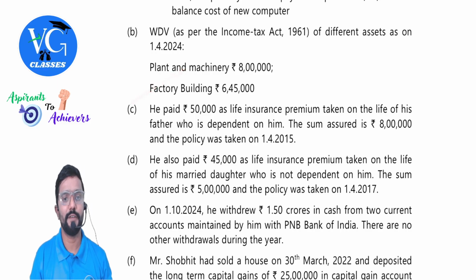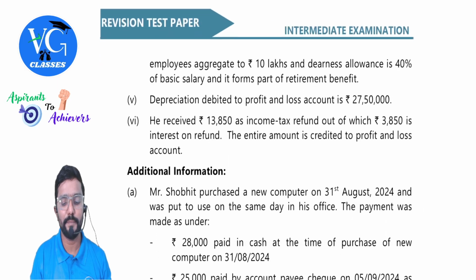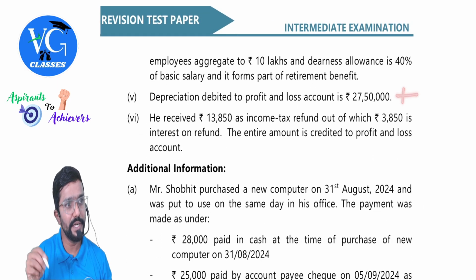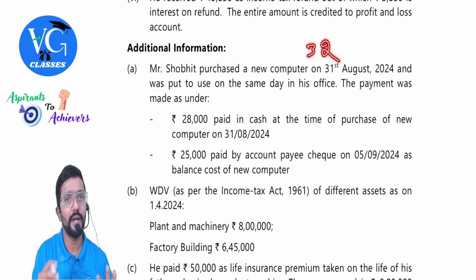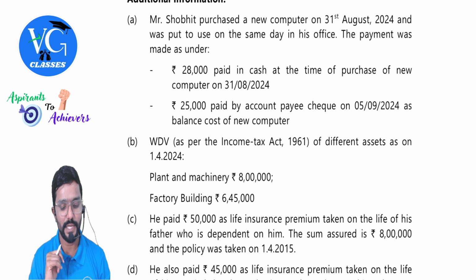Factory building 6,45,000. And guys, please be careful. They have given the depreciation here. You need to add back this. You need to calculate depreciation as per section 32 and allow that.